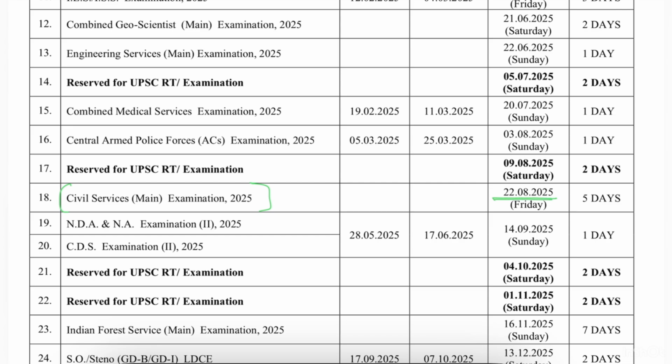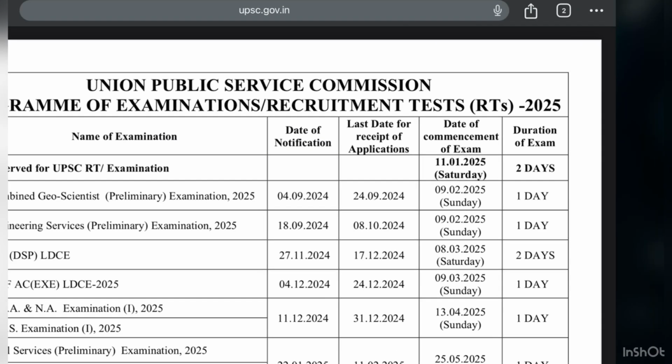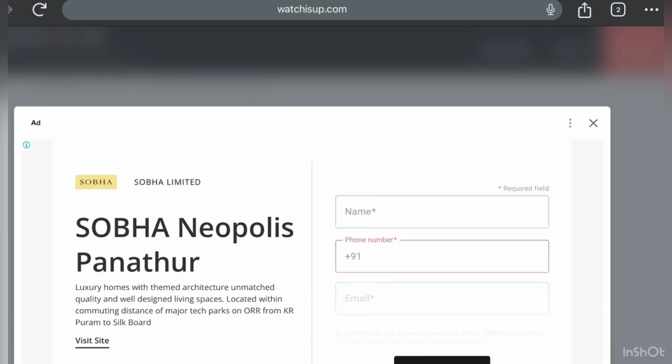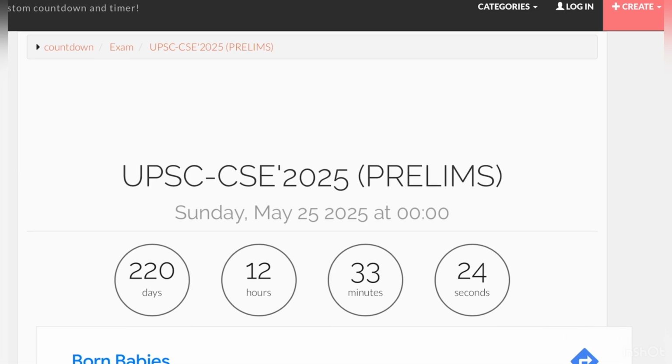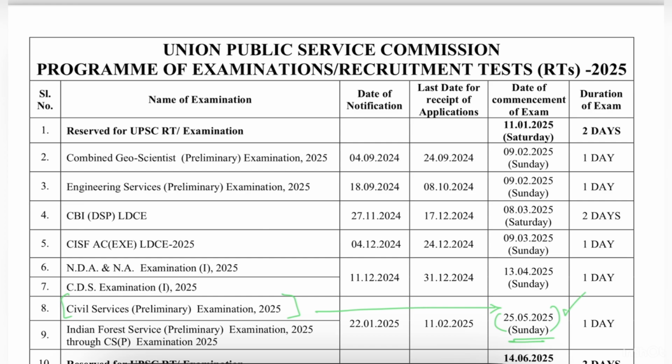So it will take place for 5 days. So for prelims, which is scheduled on 25th, the number of days that is left is 220 days. So we have 220 days till we have to be ready for the next attempt, whoever is giving. That may be your first attempt or your many attempts, like your second or third attempt. But approximately, as we saw, we have 220 days.